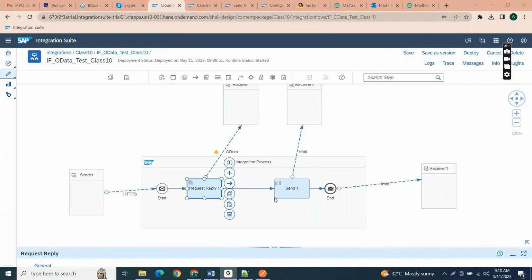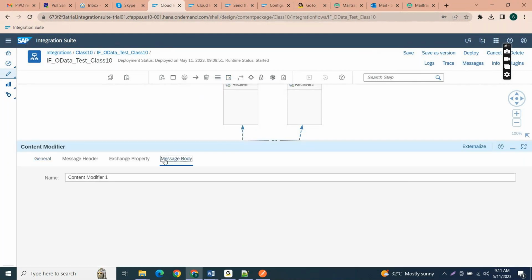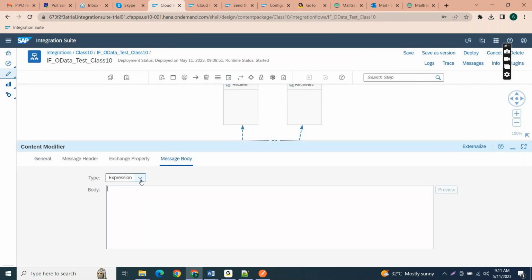Before the request reply, no, there is nothing. In the content modifier, we are just modifying some data in the body. We're giving some data, and it will be replaced by the response from the request reply receiver.